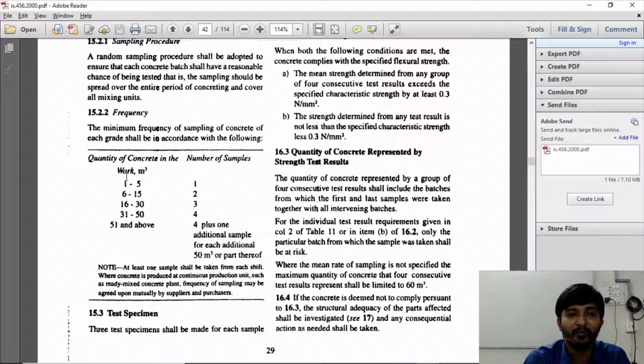If your concrete quantity is 1 to 5 meter cube, you need to take one sample. At least one sample shall be taken. One sample means 6 cubes, 3 for 7 days testing and 3 for 28 days testing. Second, if your concrete quantity is 6 to 15 meter cube, you need to take 2 samples. This is how you need to decide the number of samples to be taken.